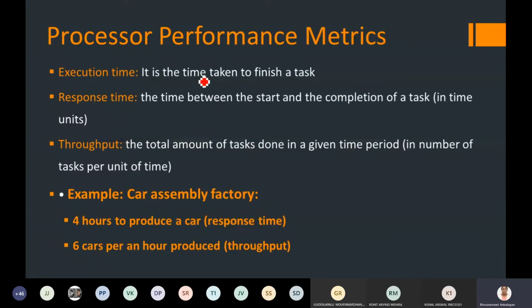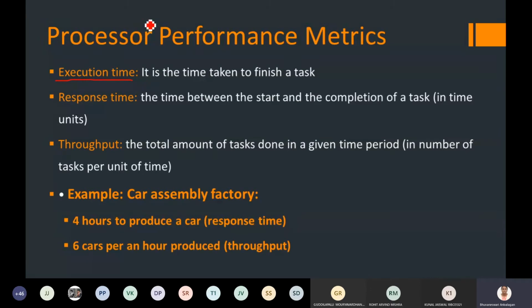The next important metric that can evaluate the performance of a processor is execution time. What is execution time? Here I can say it as a processor or CPU. If I am making use of CPU, it also refers to the processor only. If I am specifically mentioning memory or anything, it differs. Now, execution time is the total time it takes to complete the given task, which is nothing but the instruction that you are going to feed into the computer.